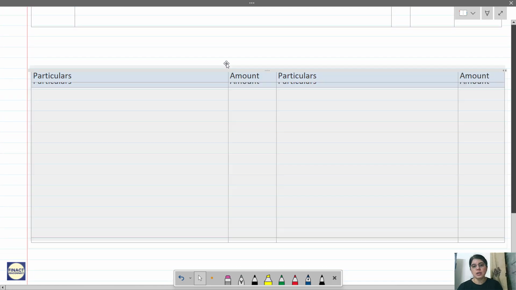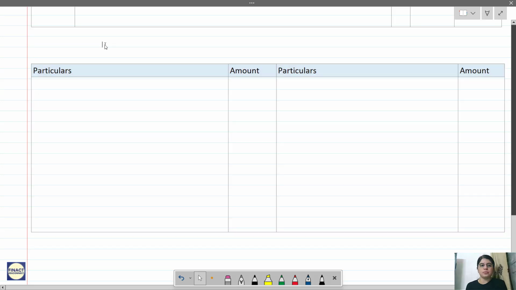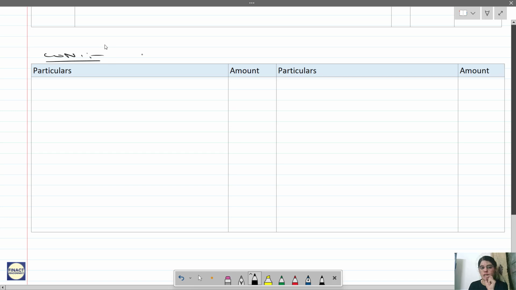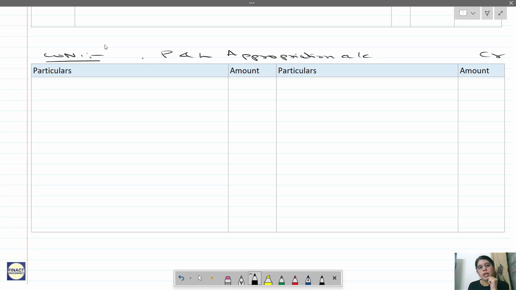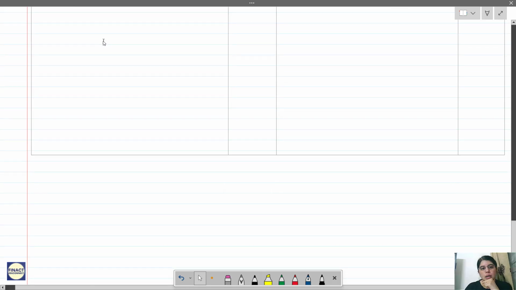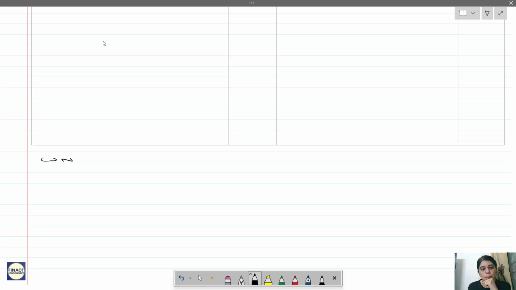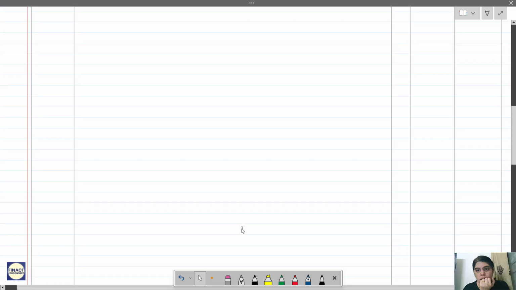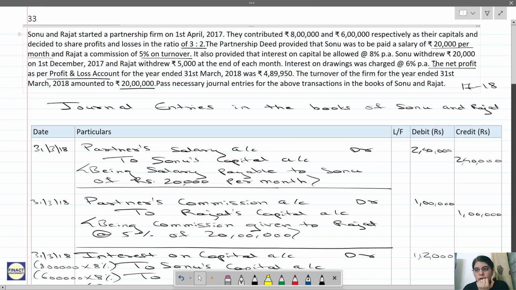After this, so this is your working note number 1. As I told you, whenever there are complicated calculations, you can put it in the working note. So this working note number 1 is nothing but your profit and loss appropriation account. You will be preparing it to calculate what is the final profit. Now working note number 2 is for your interest on drawings. Let us see that interest on drawings.